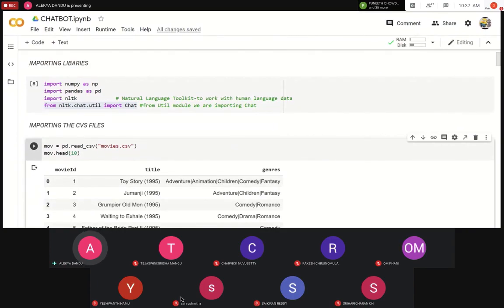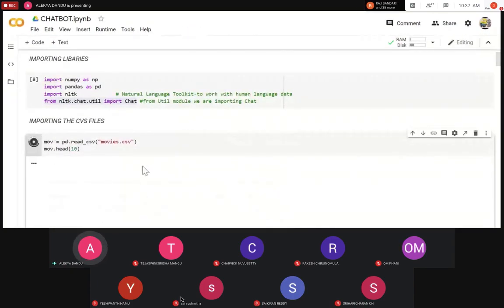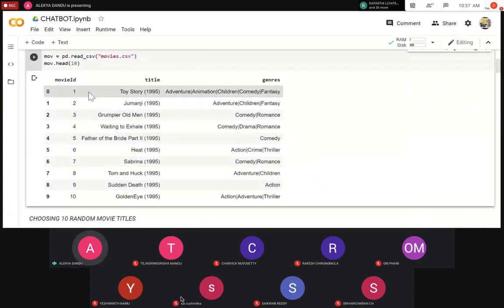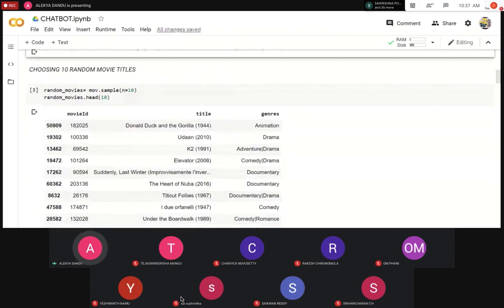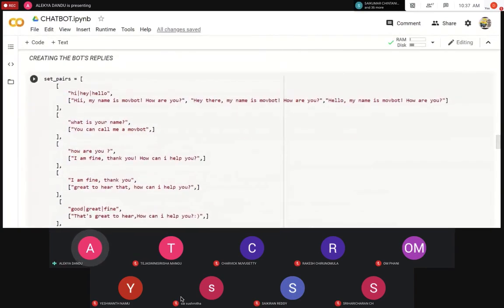Over here, I'm importing the CSV file, which is movies. I'm just displaying the first 10 values. We have the movie ID, title, and genre. Before we come into why we require this, I just want to talk about creating the bot replies, or basically creating the whole chatbot.